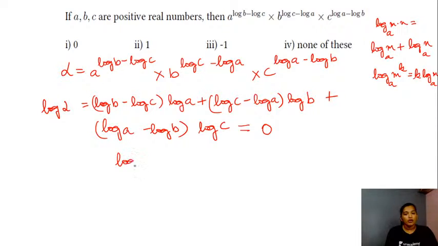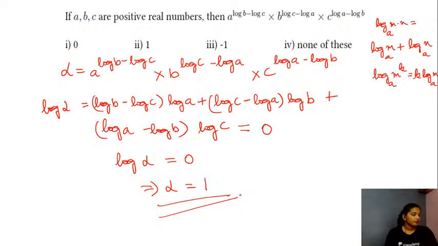Okay, your log of alpha is equal to 0. So what will be the value for alpha, students, here in this case? It would be nothing but 1. Am I correct? Yes, no matter what base you take, when the base is raised to the power 0, the value will be equal to 1. So here in this case, your alpha value will be equal to 1. I am looking in your exponential form. Okay, is that clear? Is that fine? Everyone? So the right answer here in this case will be your option 2.